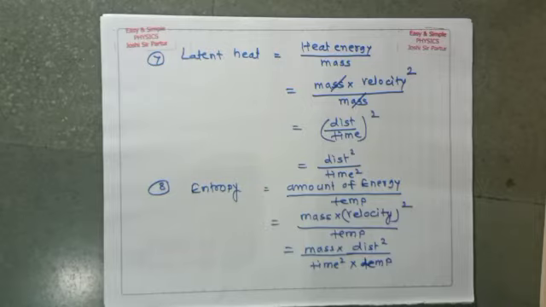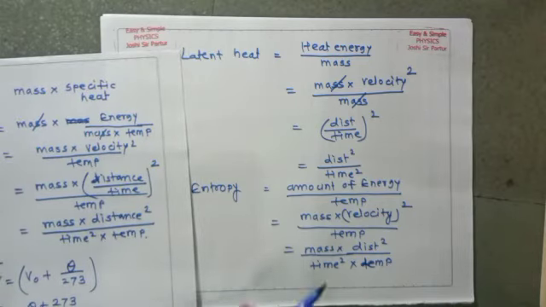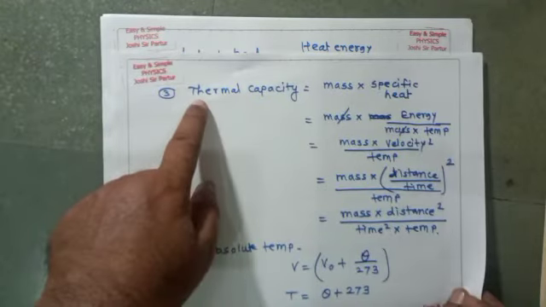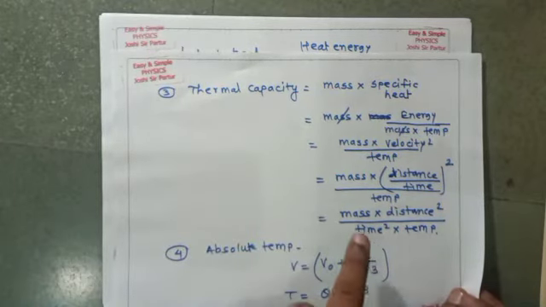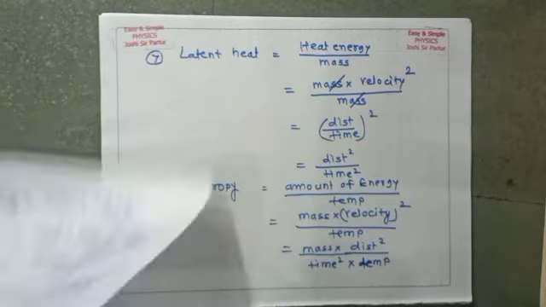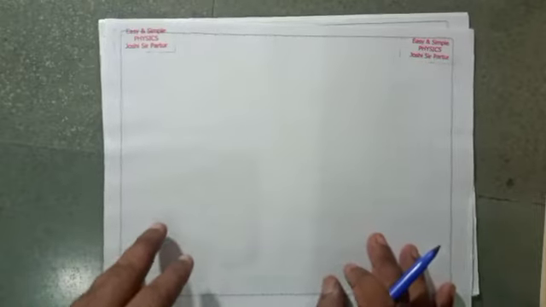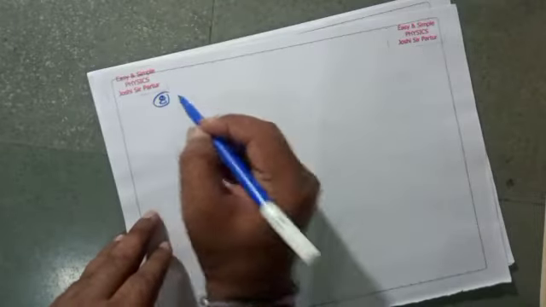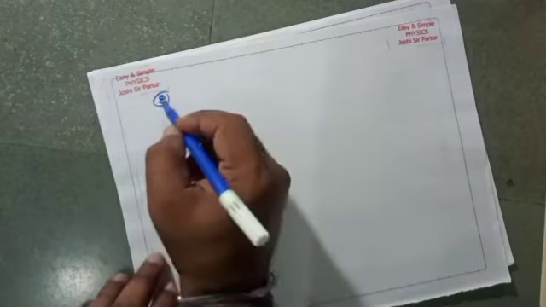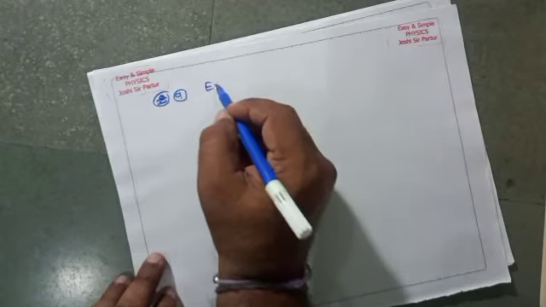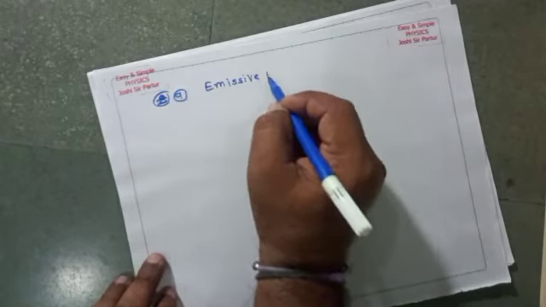Means this entropy has the same dimensional formula. See here, the same dimensional formula as thermal capacity, that is mass into distance square upon time square into temperature, and both quantities have the same dimensional formula. So next we will see emissive power. The ninth physical quantity is emissive power.